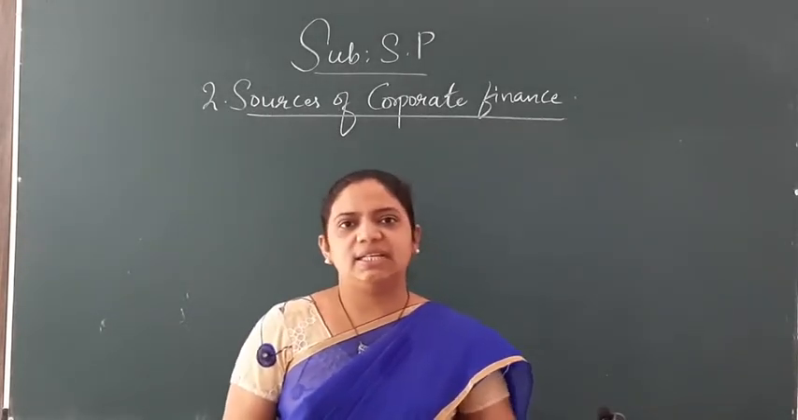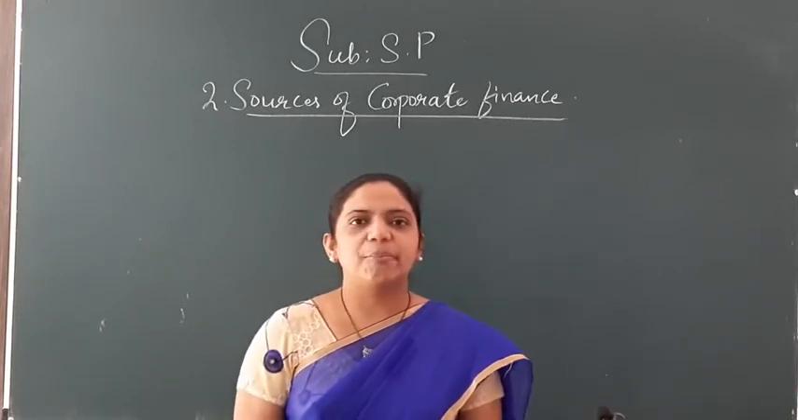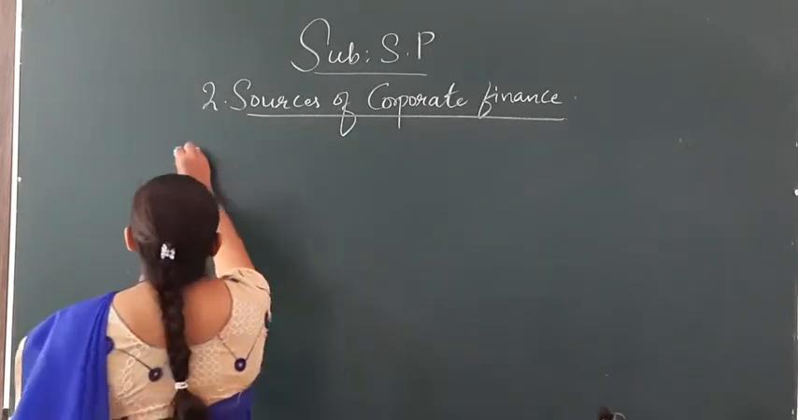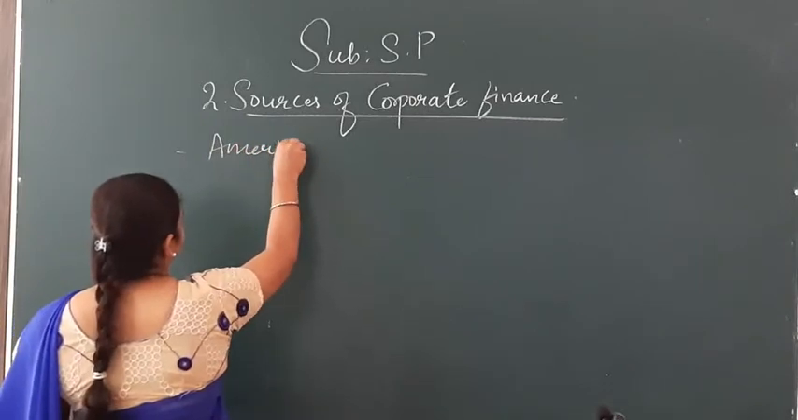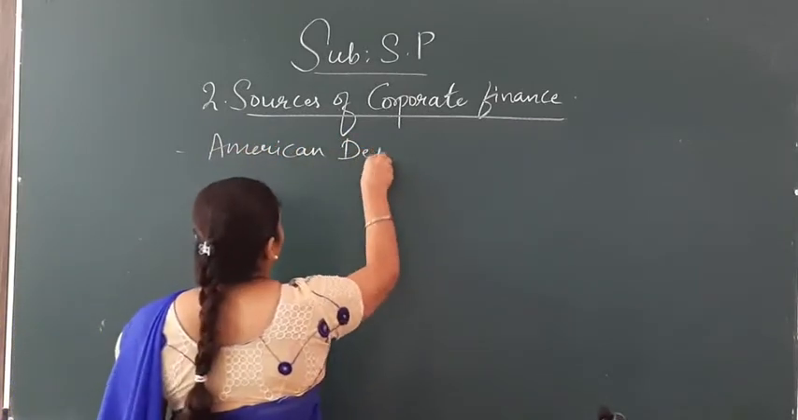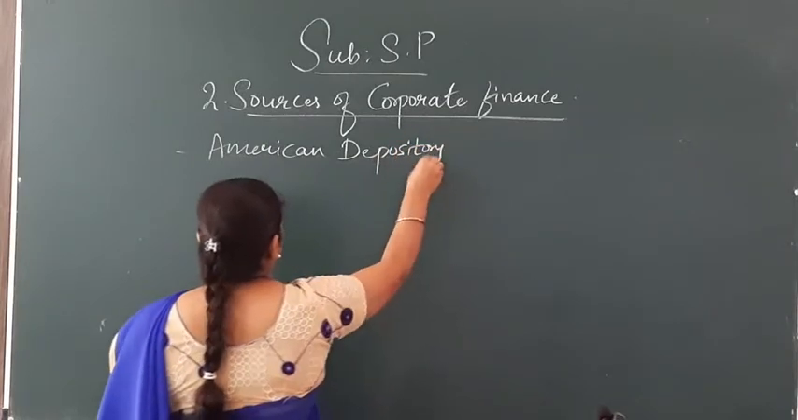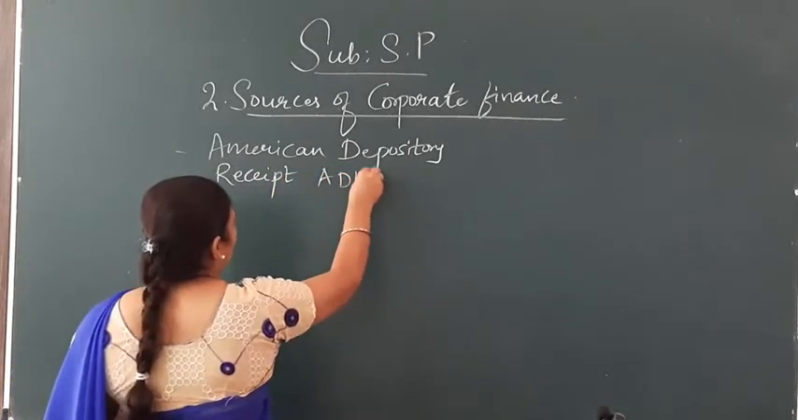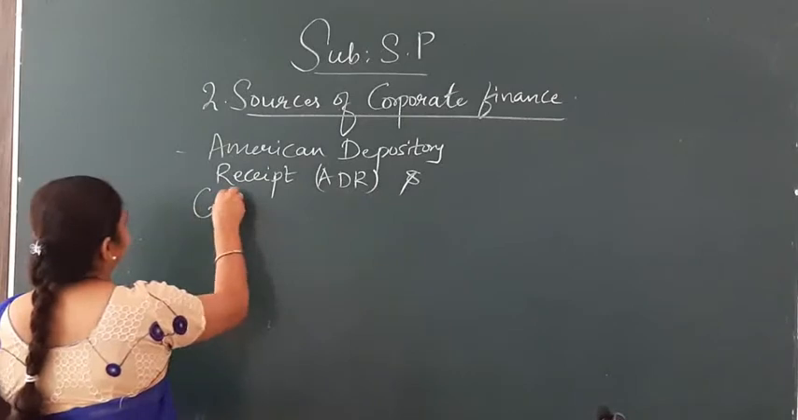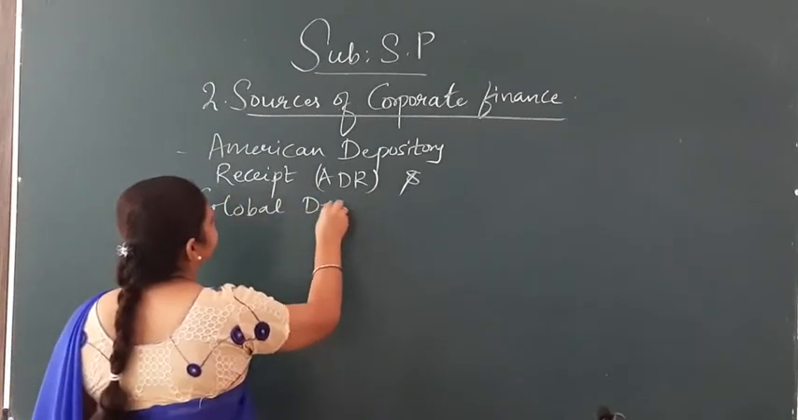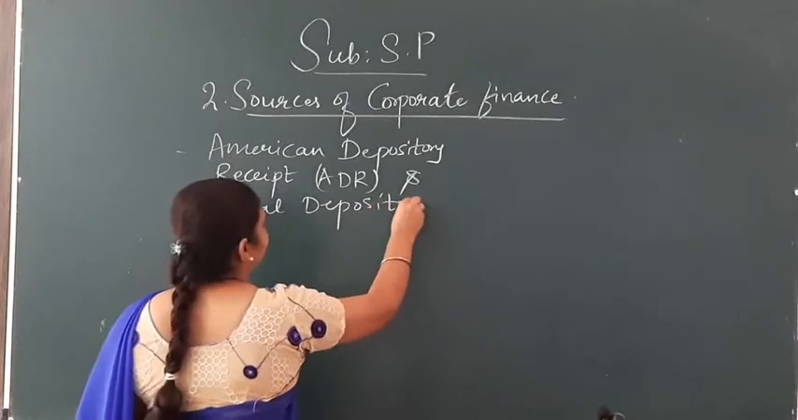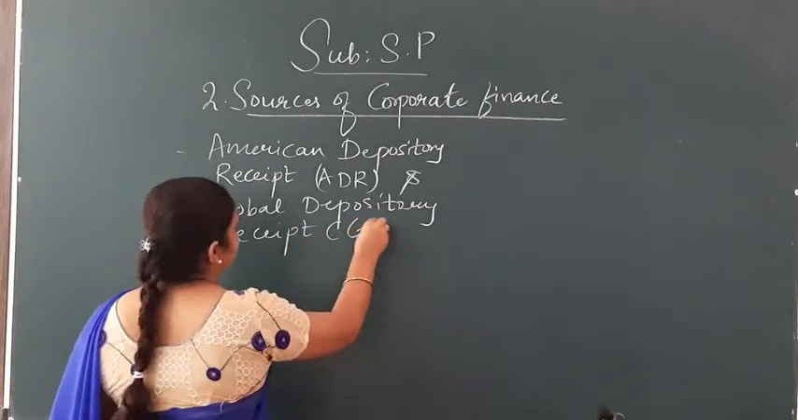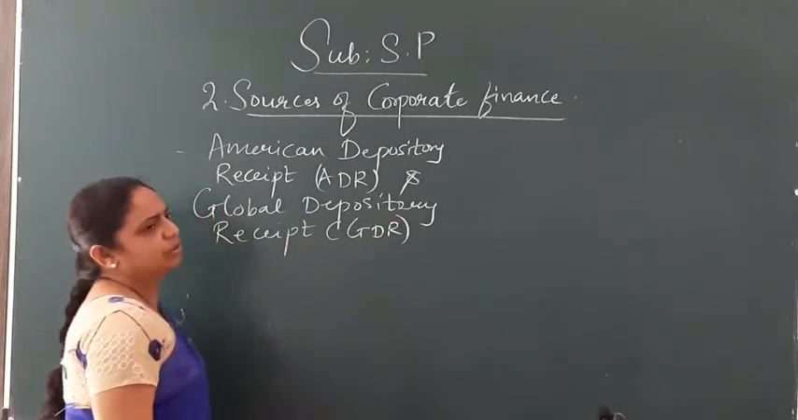Okay, today we will see the further part of the chapter, which is American Depository Receipt and Global Depository Receipt. So today we will see the American Depository Receipt, which is said as ADR, and Global Depository Receipt, which is said as GDR. So, what ADR and GDR are we will see today, and we will move ahead to the further points.